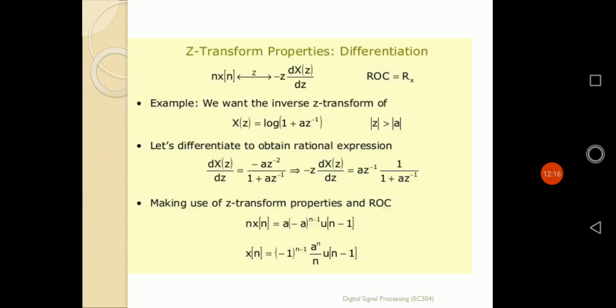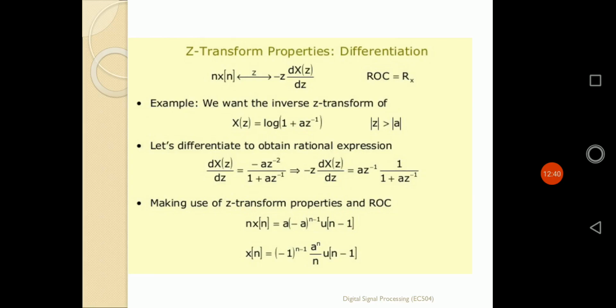The next property is the differentiation property. What is the differentiation property? It tells us that whenever a sequence is x of n, its z transformation is X of z. But if that sequence is multiplied by n, that is n into x of n, its z transformation will be minus z times the derivative of the original z transformation.